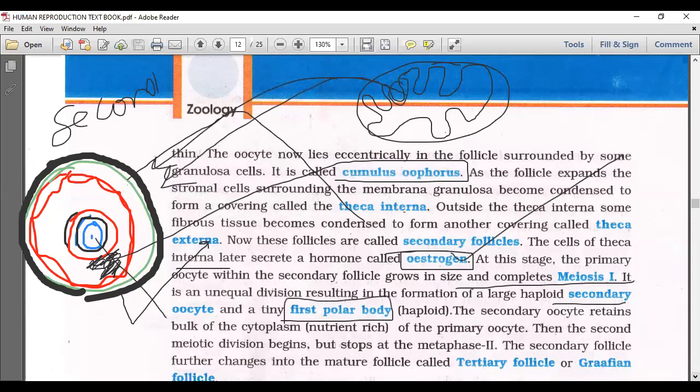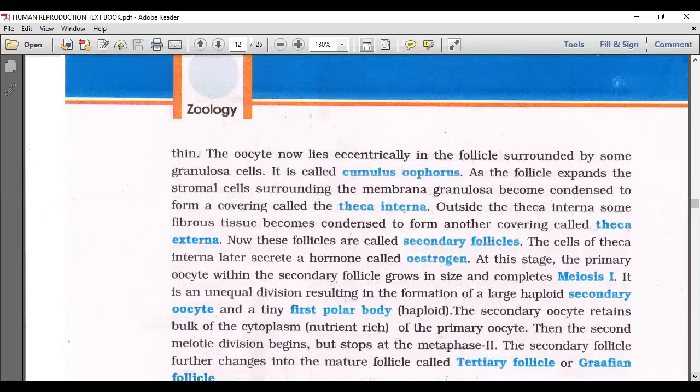The secondary oocyte retains the bulk of the cytoplasm of the primary oocyte. Then the second meiotic division begins, and stops at meiosis 2. Then the secondary follicle further changes, finally reaching the formation of the tertiary follicle or Graafian follicle. This is the total story of the formation of the follicle.